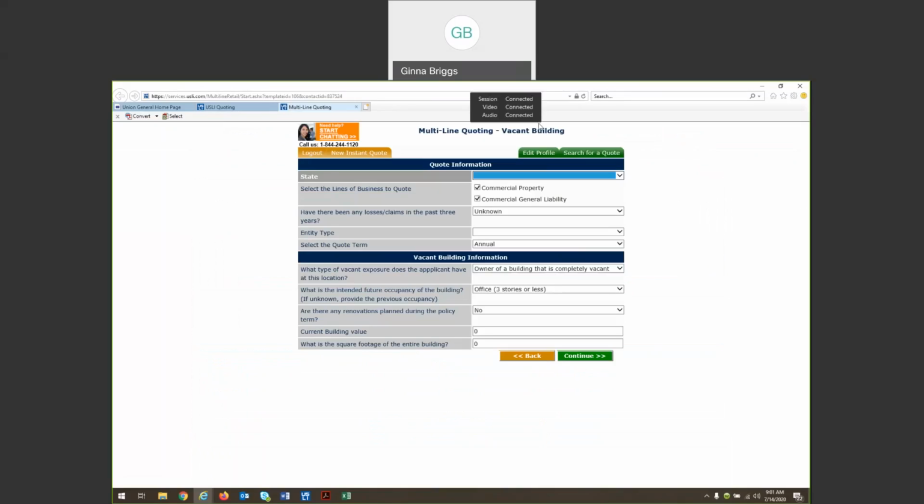I want to point out that you always have this web chat feature available to you. This is manned by live underwriters at USLI that are happy to assist you. They work from 8 a.m. to 8 p.m. Eastern Time, Monday through Friday. They also have Saturday hours from 9 a.m. to 1 p.m., and they are happy to answer any questions that you may have while web quoting.